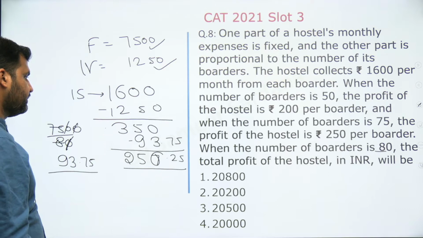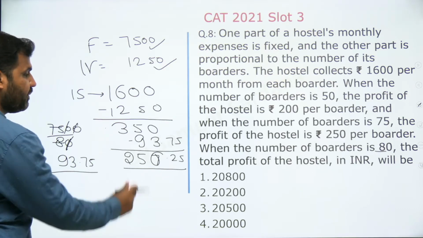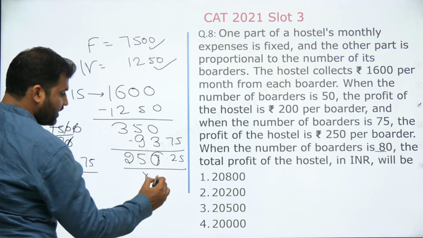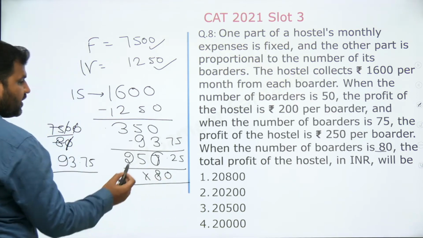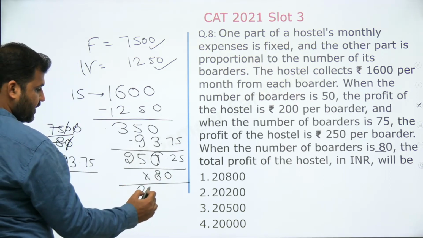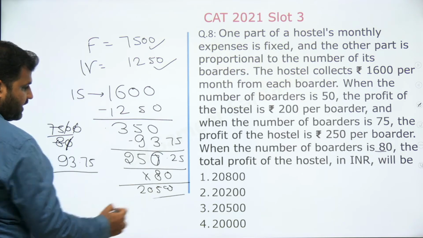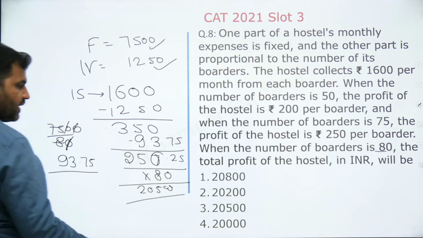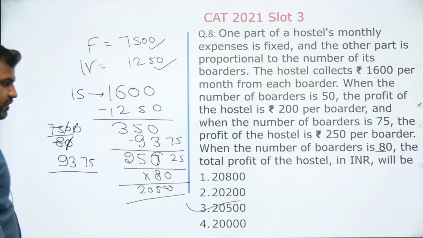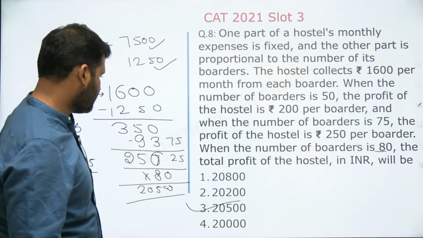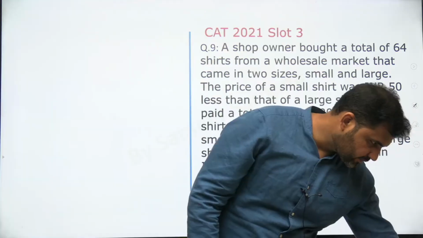256.25 is the profit per student. Total students are 80, so multiply this, right? You multiply this, you'll get your answer as 20,500. This is what you will be doing. Yes, do the calculation part. The answer will be the third option. 20,500 would be the final answer of the question.